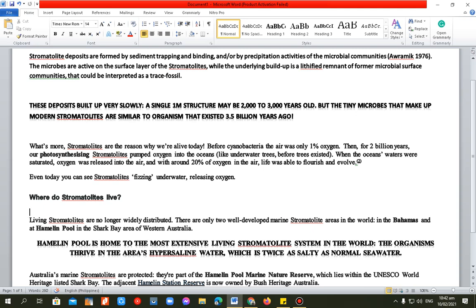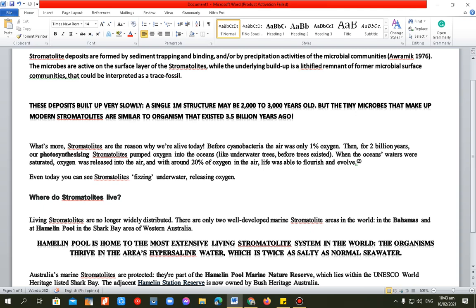A single one-meter structure may be 2,000 to 3,000 years old, but the tiny microbes that make up modern stromatolites are similar to organisms that existed. Parehas lang noong mga organisms na nag-exist noong 3.5 billion years ago. So what's more about stromatolites, sila yung reason kung bakit we are alive today.